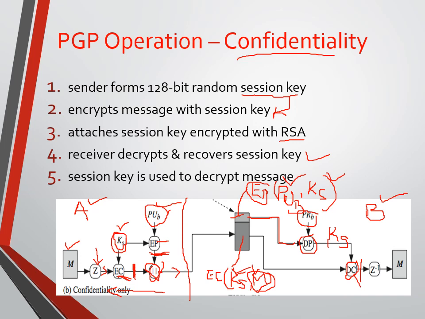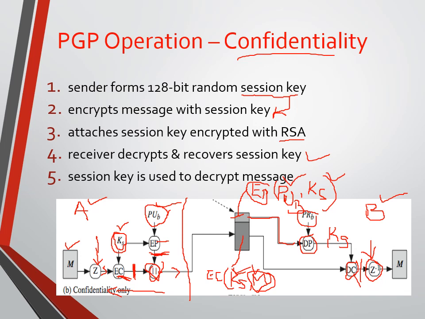The output of the decryption is the compressed message, so we need to decompress it. That is Z inverse. For Z inverse, or decompression, we need to use the same algorithm which is used at the sender side. The same algorithm we are using for decompression.